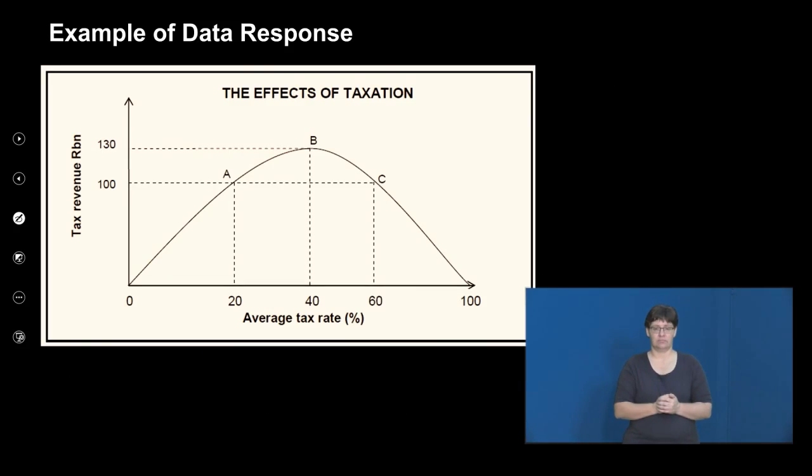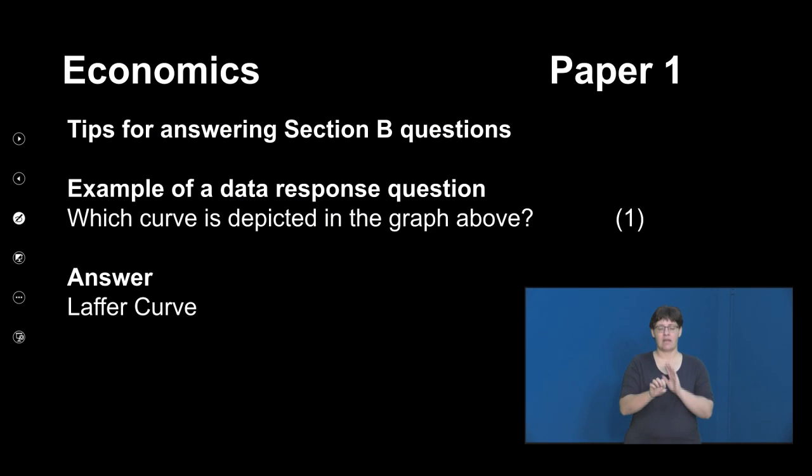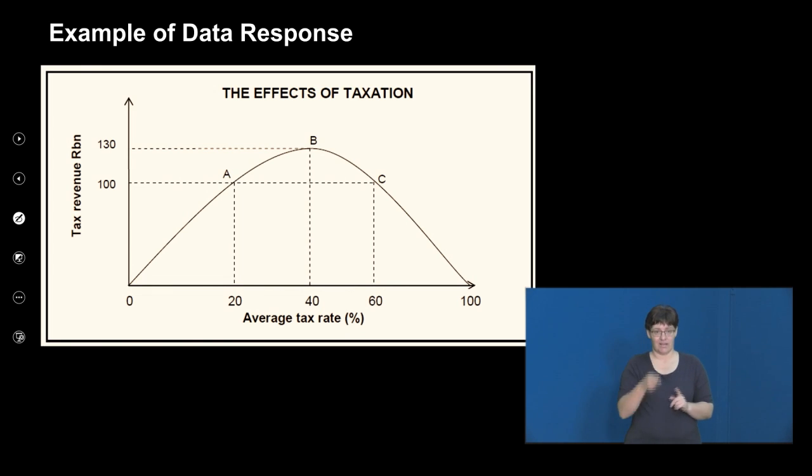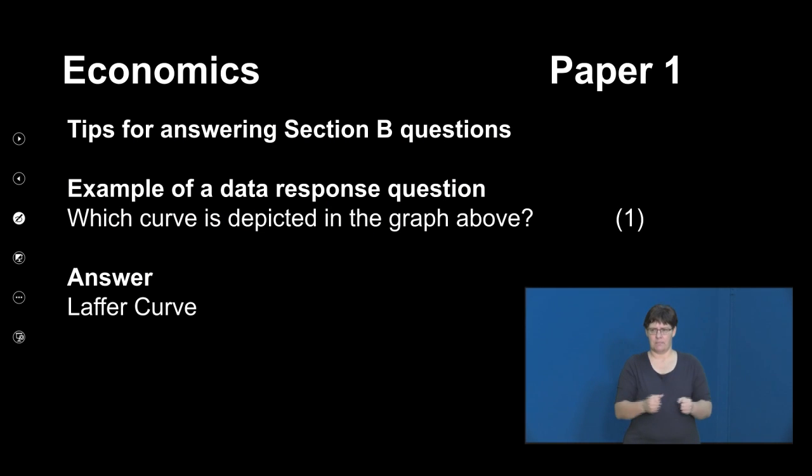Right. This is an example, right? For example, you are given the curve below. We have a curve there. All of you are able, I think, by this time to identify that this is a Laffer curve, right? Let's look at the questions that you can get typically from a diagram like this. The first question that you can get ideally is, which curve is depicted in the above graph?